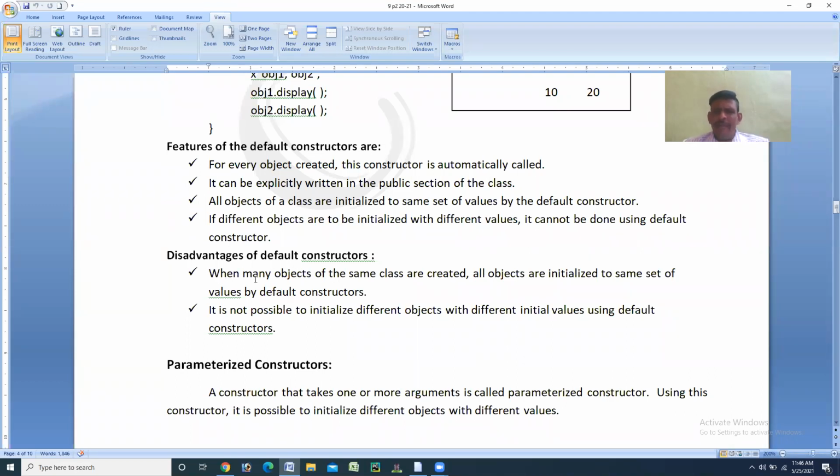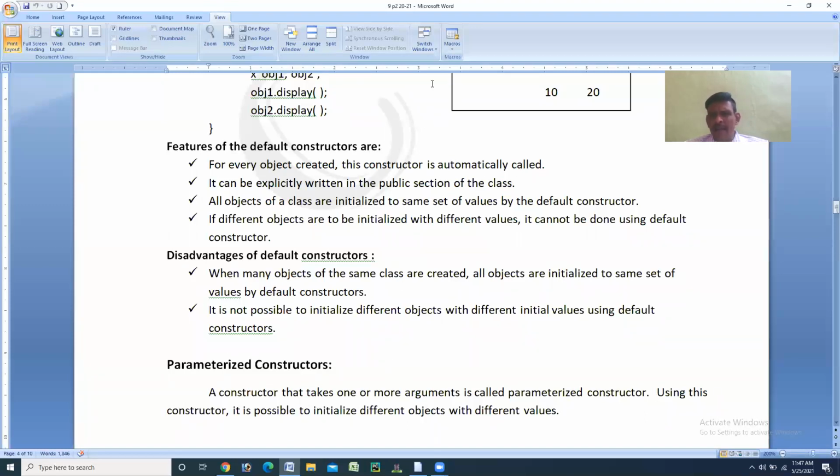That is, when many objects of the same class are created, it means when you create more than one object in the same class, then all the objects are initialized to the same set of values by the default constructor. This is the one main disadvantage with the default constructor. It means if you have n number of objects, all the n objects will have the same set of values. We cannot provide different sets of values for different objects in a default constructor. This is the disadvantage here.